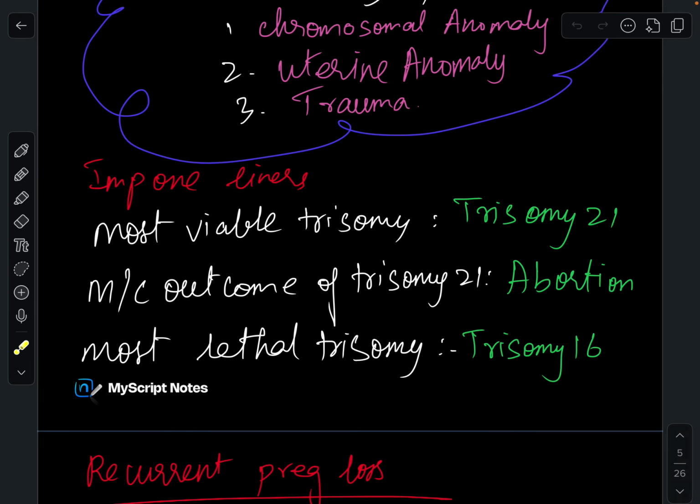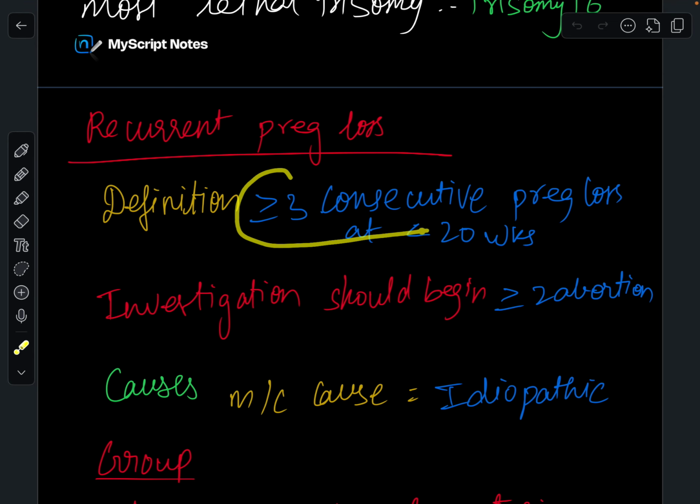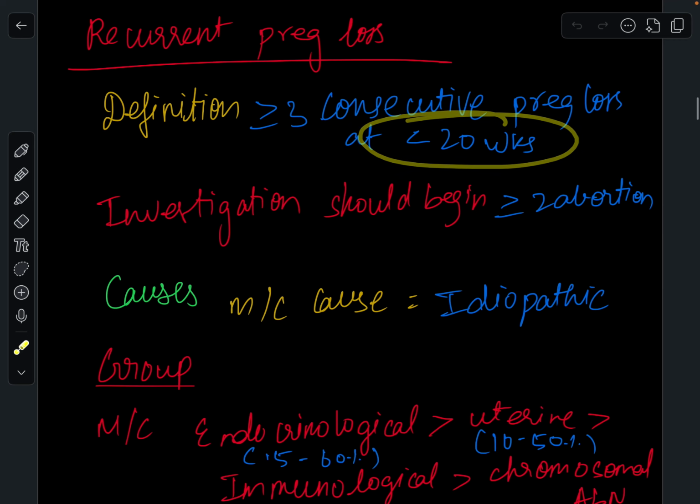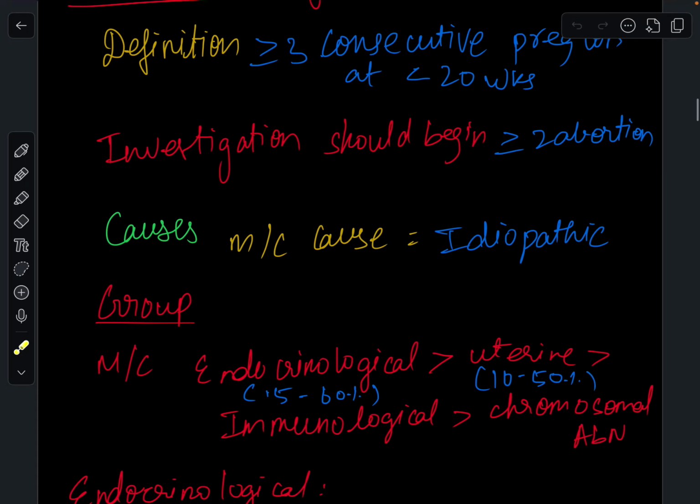Important one-liners: the most viable trisomy is trisomy 21, that is Down syndrome. The most common outcome of it is abortion. The most lethal trisomy is trisomy 16. Coming to recurrent pregnancy loss, it is greater than or equal to 3 consecutive pregnancy losses at less than 20 weeks. Investigation should begin not at 3, but even at greater than or equal to 2 abortions.